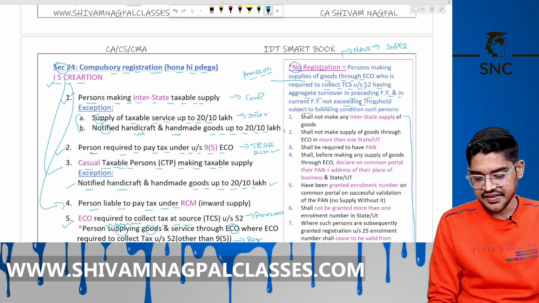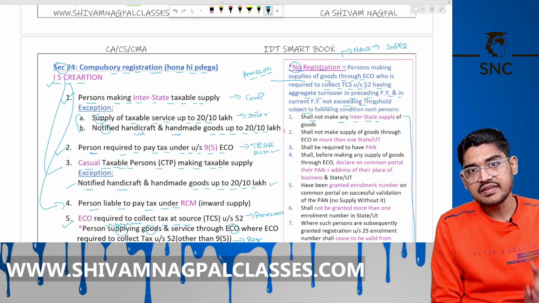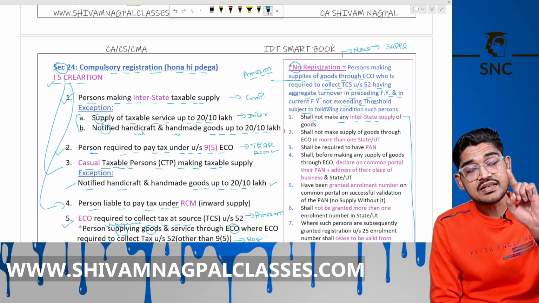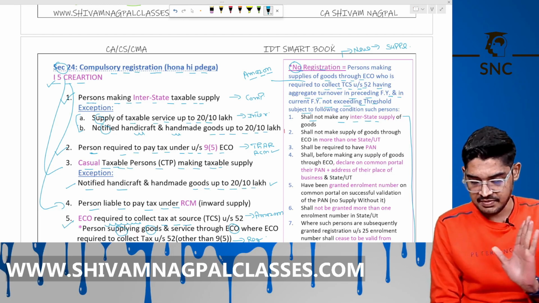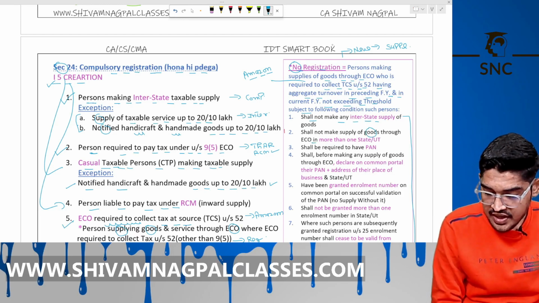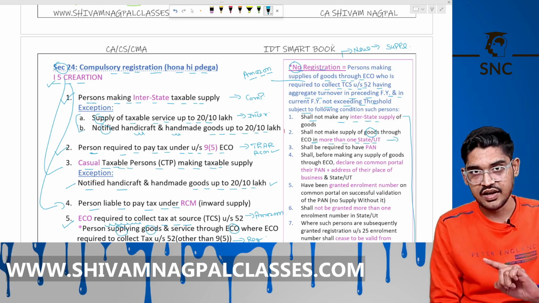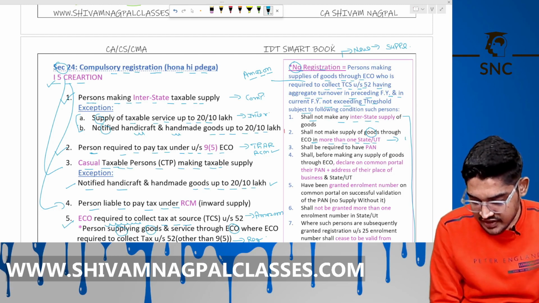So just read it. Shall not make any interstate supply. If he is selling through Amazon, he is not making any interstate supply. Shall not make any supply of goods through the ECO in more than one state. Means he is selling only in Haryana. Okay, only in one state.